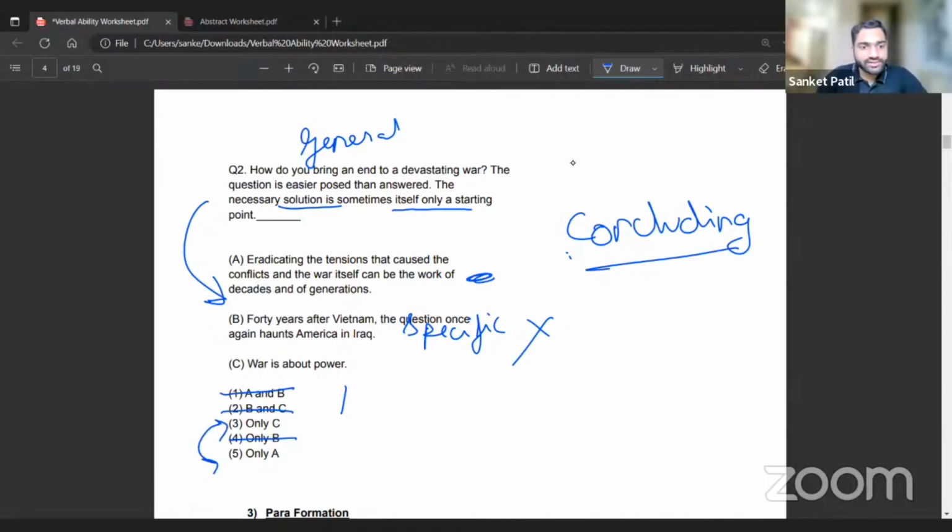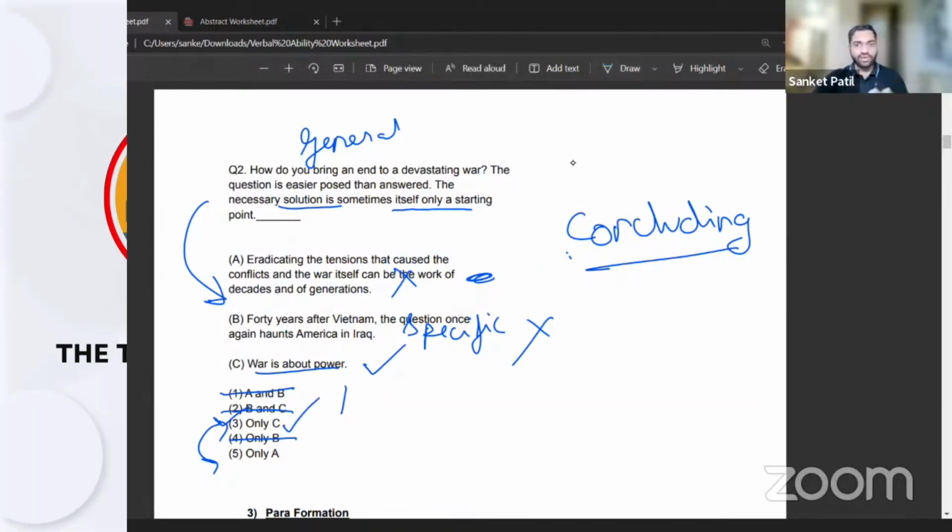Right. The third sentence: war is about power. Okay. Now this is a statement that could be factual. This is a statement that is concluding as well. It has the power to be concluding. It is not bringing some new point that is going to bring in more work, or that it is the work of decades and of generations, like that. So I think more than A, C is going to be more suited over here, as it is the concluding point. So we have found the answer C over here. Again, by elimination and by using such tips, you can go ahead.